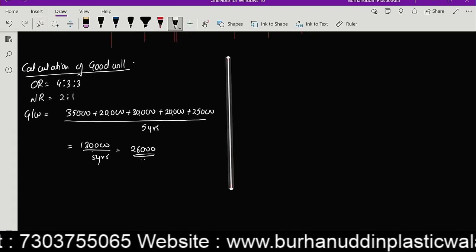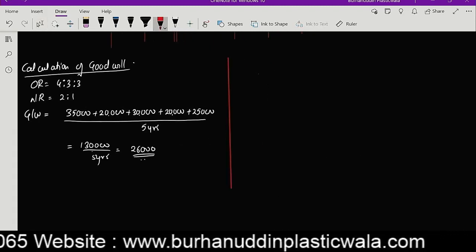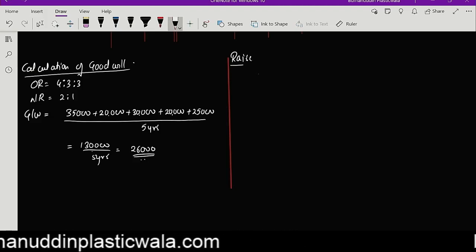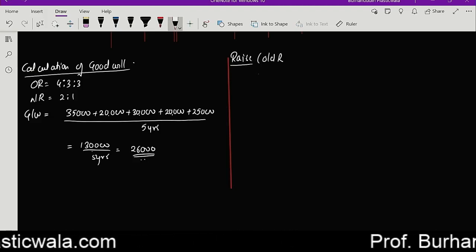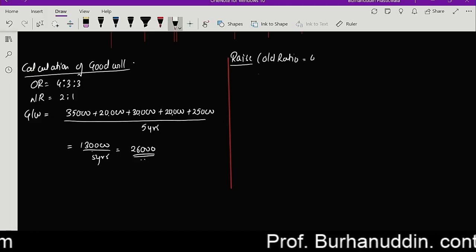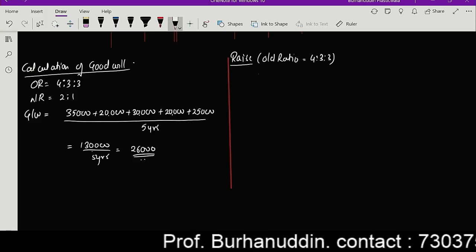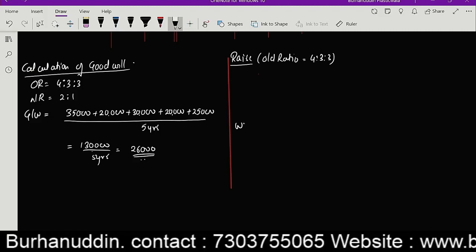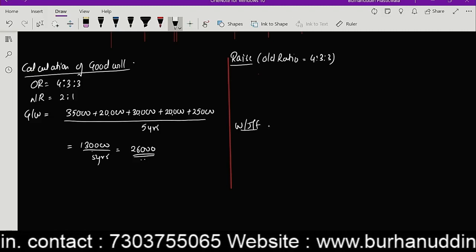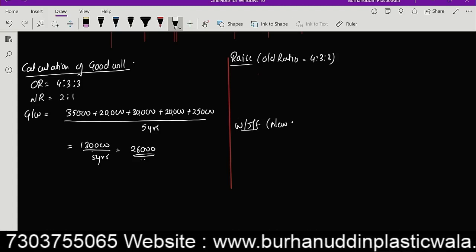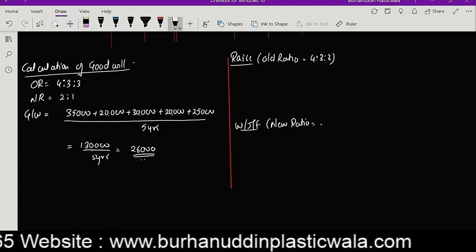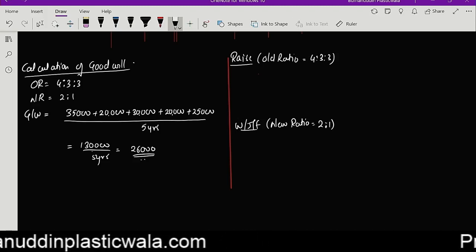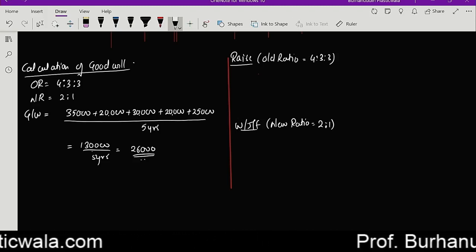Here it is. So firstly, I'm going to raise my goodwill, and the raise will be in the old ratio, guys. That is 4 is to 3 is to 3, and the write off will be in the new ratio, and the new ratio is 2 is to 1. I will be getting the amounts in points, but that's okay. Okay, what is the journal entry for that?